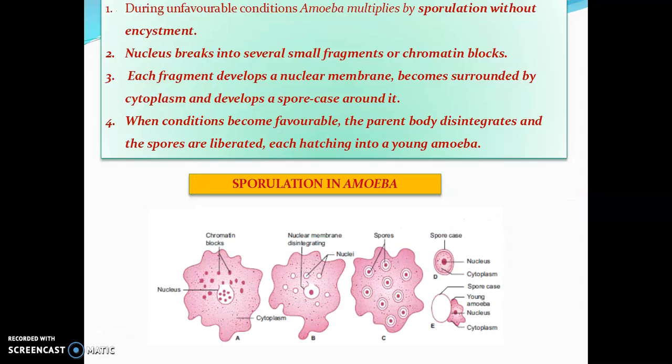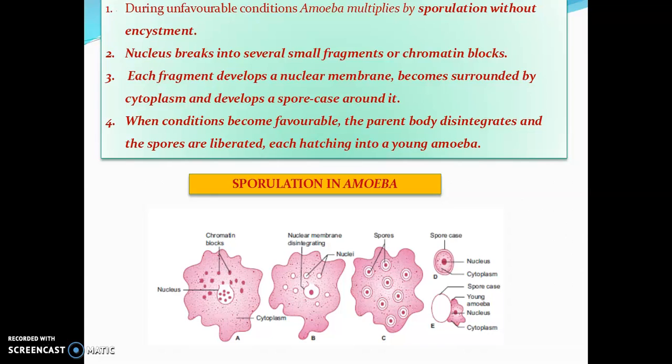During unfavorable conditions, amoeba multiplies by sporulation without encystment. Encystment is the formation of a wall, protecting layers. The nucleus breaks into several small fragments or chromatin blocks.